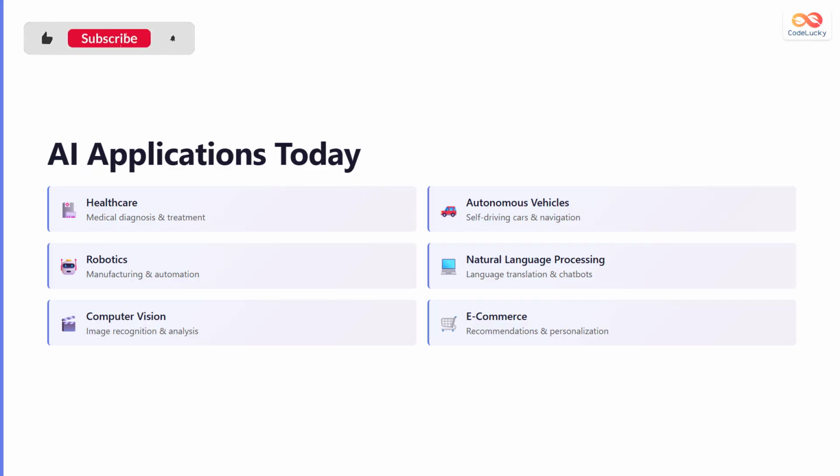Natural language processing enables translation services and intelligent chatbots like virtual assistants. Computer vision allows machines to analyze and understand images, enabling facial recognition and medical imaging. In e-commerce, AI provides personalized product recommendations based on your browsing history and preferences. These are just some examples of how AI is reshaping our world today.